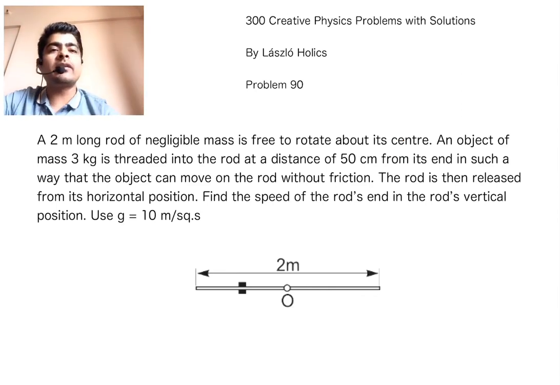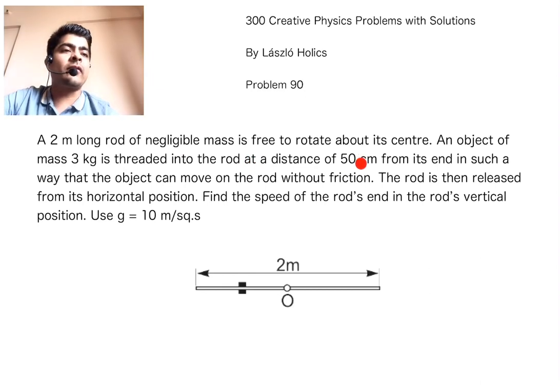An object of mass 3 kg is threaded onto the rod at a distance of 50 cm from its end in such a way that the object can move on the rod without friction. So this is your rod, length 2 meters, hinged at the center. The rod is massless, and there's this mass of 3 kg. It can slide on the rod.